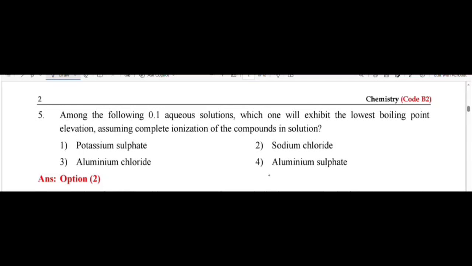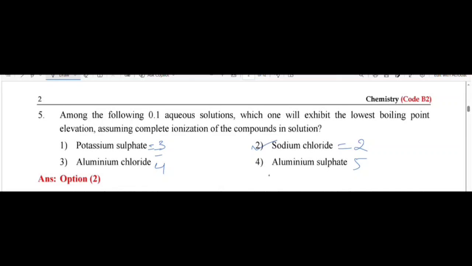For the following 0.1 aqueous solutions, which one will exhibit the lowest boiling point elevation? Here, elevation in boiling point depends on i. We have to calculate i here. For potassium sulfate, K2SO4, i is equal to 3. For aluminium chloride, i is equal to 4. For sodium chloride, i is equal to 2. For aluminium sulfate, i is equal to 5. So which one is less? That is sodium chloride. The lesser the value of i, the elevation is less.